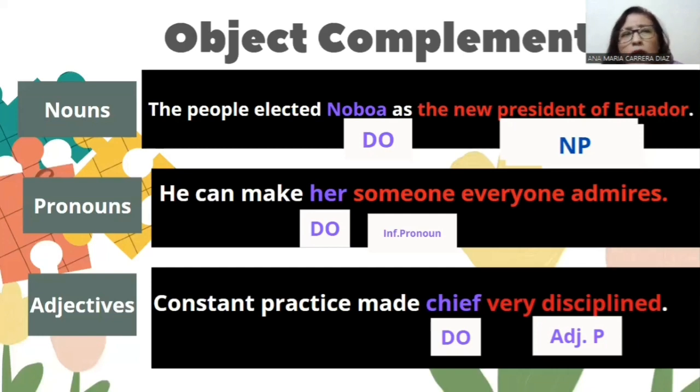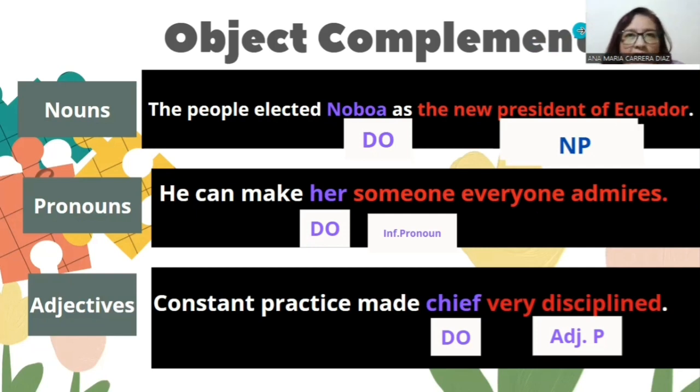In grammar, there are three parts of speech which can act as object complement, which are noun, pronoun, and adjective. In the sentence, the people elect Novoa as the new president of Ecuador, the new president of Ecuador is a noun phrase that acts as an object complement, while the direct object is Novoa, who is the person who is the new president.